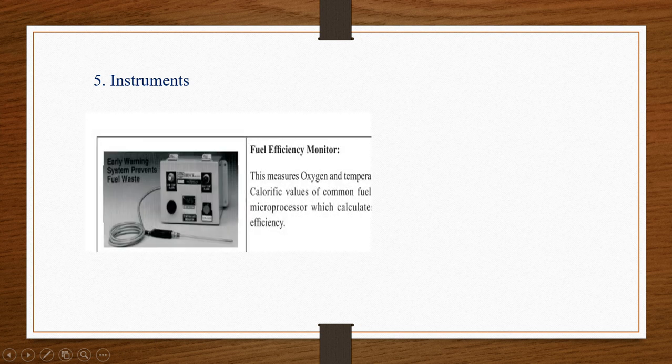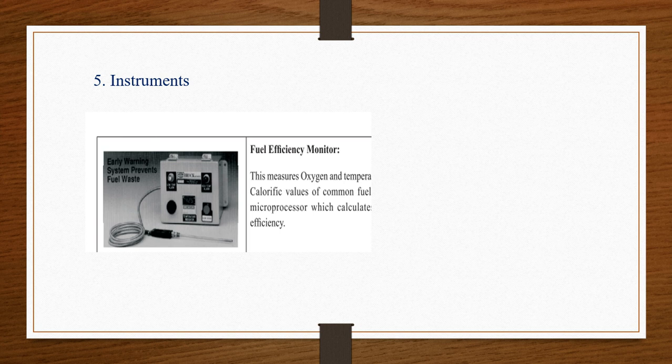And the last one in this medium term energy conservation schemes is instruments. So first you have to buy those instruments. That means a low investment will be there. You have to invest. Then how can we conserve the energy by using these instruments?